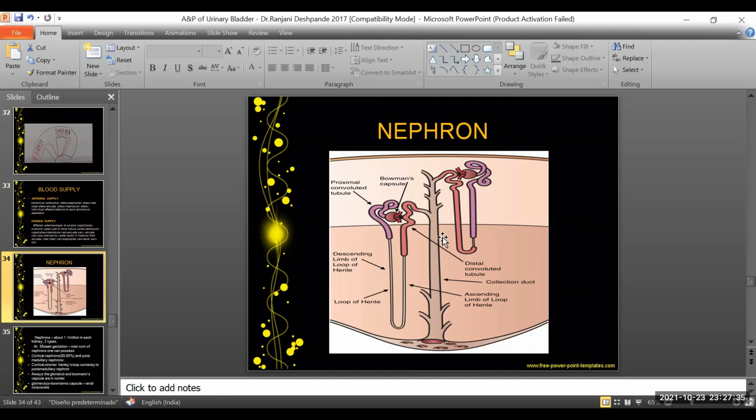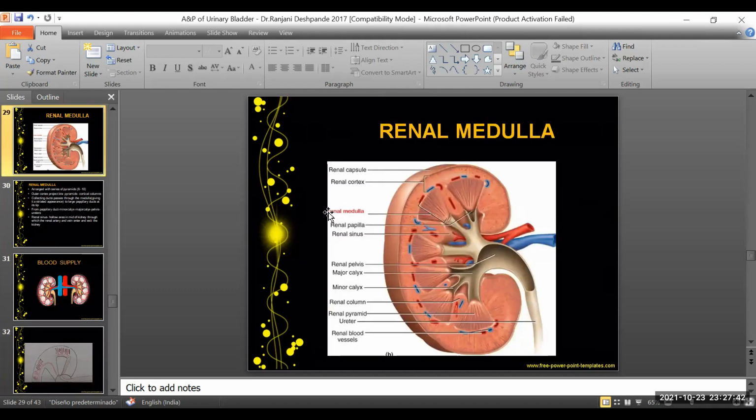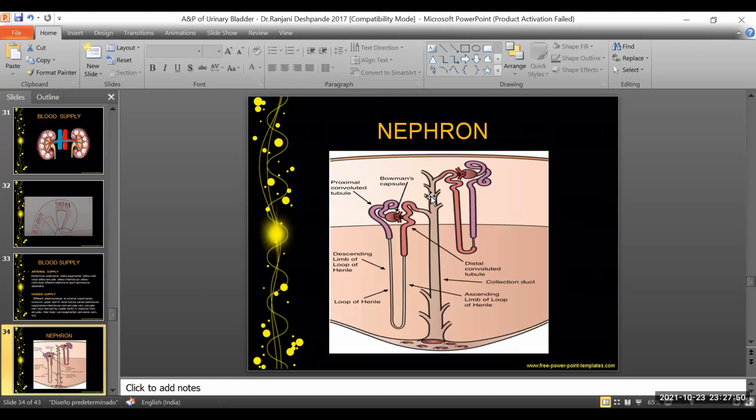Now, this collecting duct is nothing but what we saw when we were understanding the structure of the pyramid. These striations are nothing but the collection of all of these collecting ducts. So there are many such collecting ducts at the level of the cortex in the renal parenchymal region. So they are coming through the efferent arteriole.